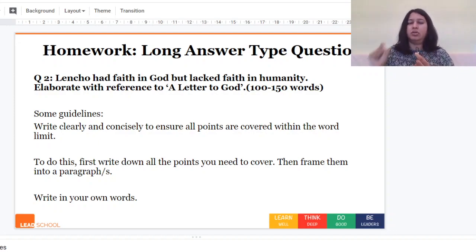So first write down all the points you need to cover and then frame them into a paragraph. Finally, please write it in your own words. Don't copy sentences or statements either from the textbook or from what I have shared here today. Read it, think about it, and then write it in your own words.